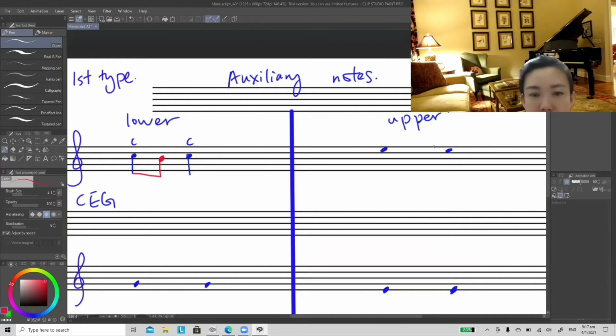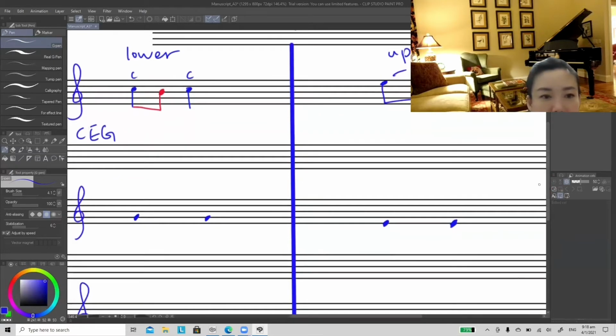Next one, between E and E, it will be an upper auxiliary note. So it will be E, F, E. It doesn't matter whether you join it left or right, or join it as a triplet, also can. It can be any combination. The next one, we can talk about perhaps the chromatic auxiliary note.